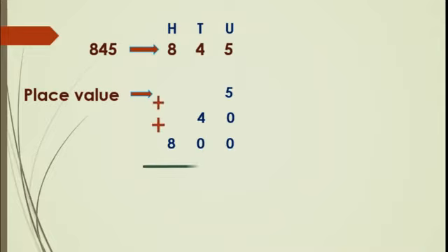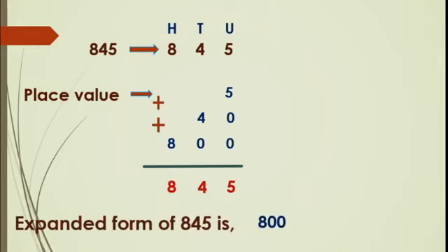Okay, we will add all these. What will we get? Here 5 in the units place, because 5 plus 0 is 5. 4 plus 0 is 4. And 8 here. See this? Same number we got again. That is called the expanded form. See? We can write the expanded form of 845 like this. Same number we will write in the expanded form. Expansion means stretching to make bigger. See that, 800 plus 40 plus 5. Got this?